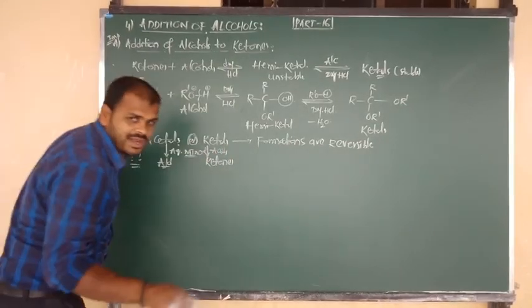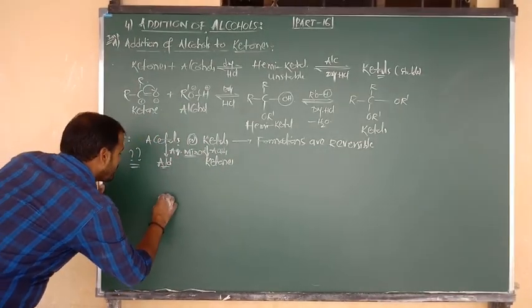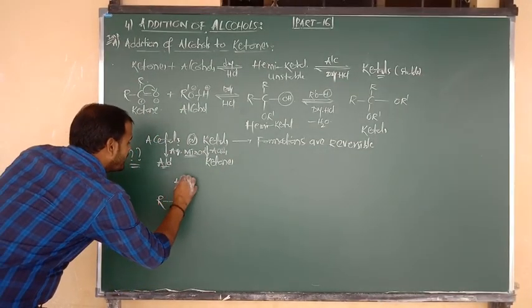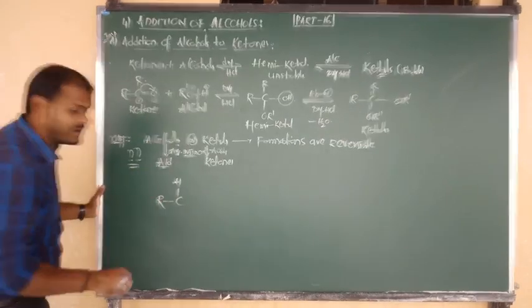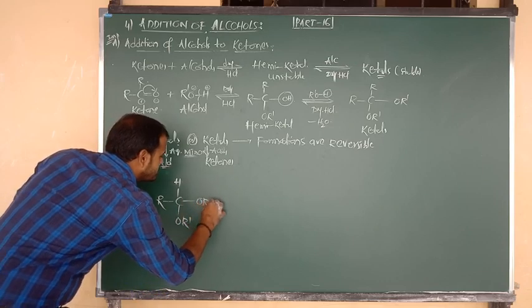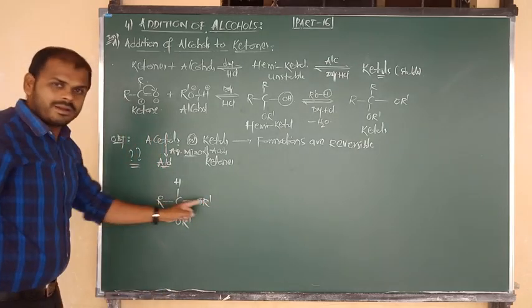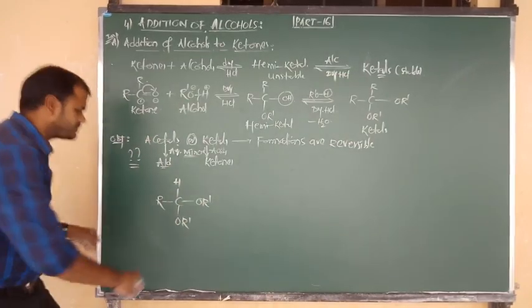I am going to show you one reaction by taking acetal. What is the general formula of acetals? R bonded to C, above plane H, because acetals come from aldehyde, RCHO, and below plane OR prime, and here also OR prime. Gem-dialkoxy alkane, this is called acetal.